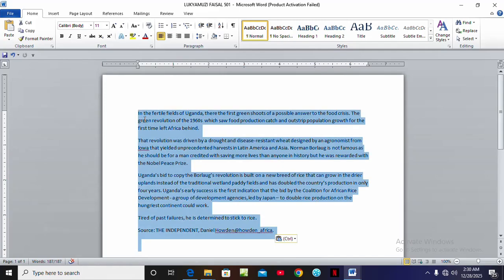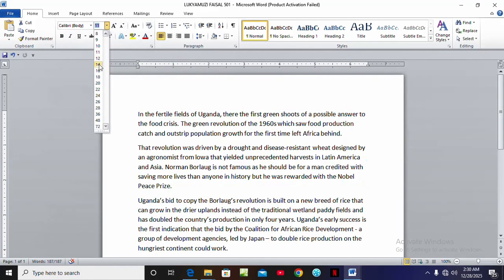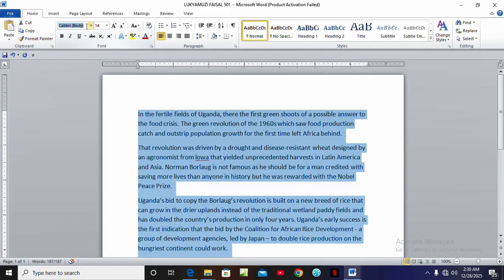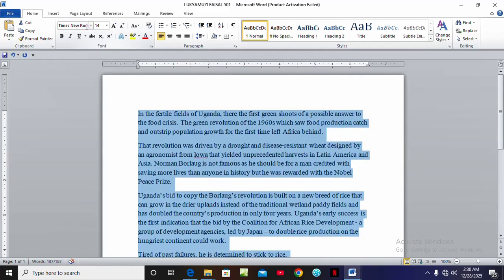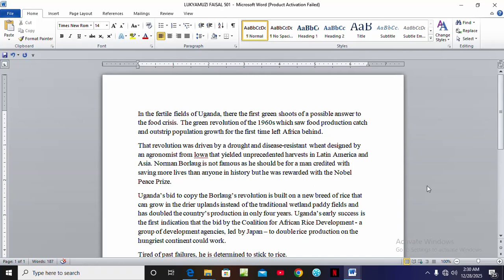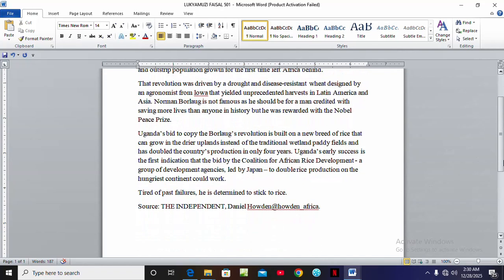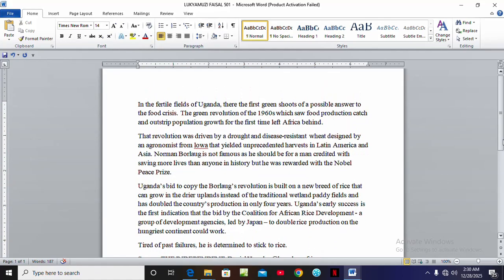We're going to select all. We'll come to increase the font to around 14. Then we come to the font face and change to Times Roman. I think that's how our text is supposed to look once that is done.